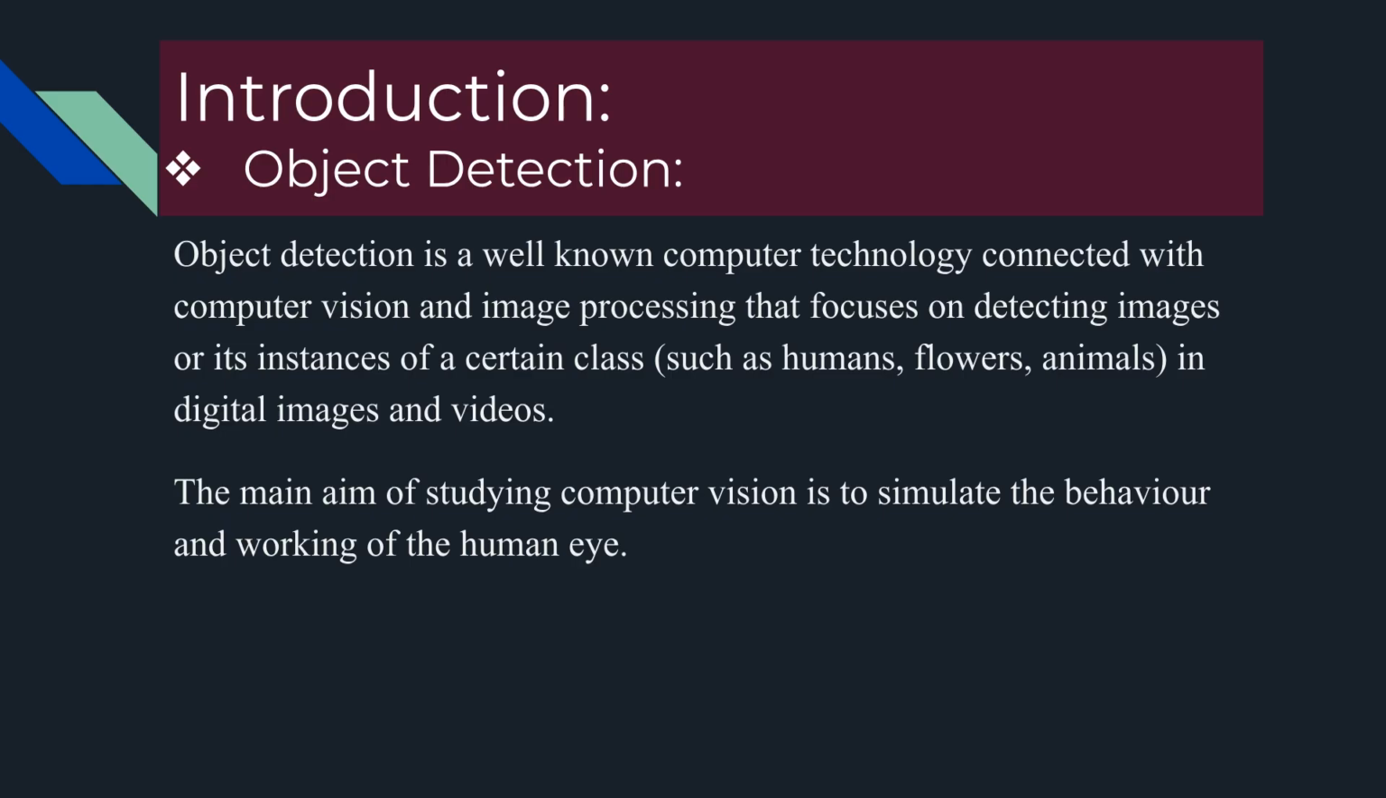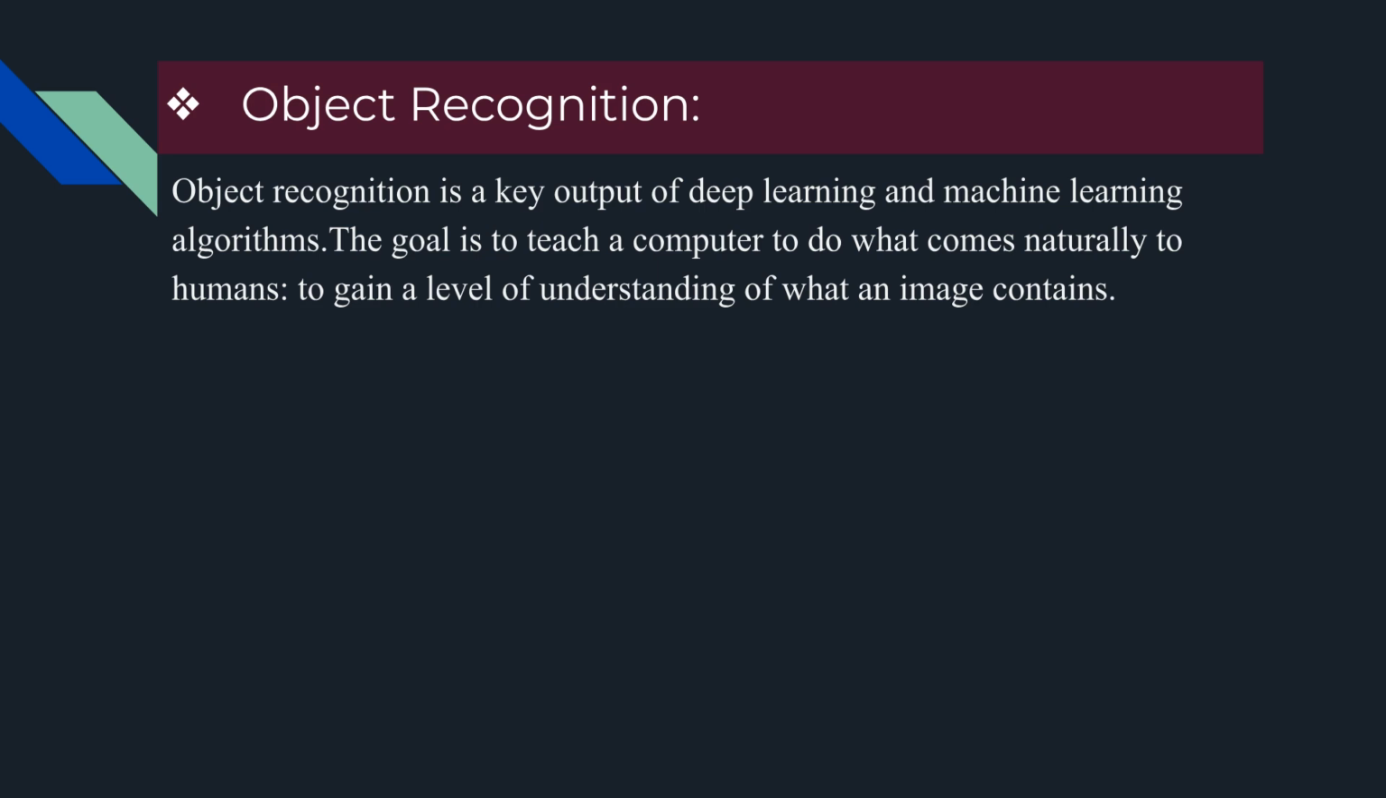Object detection is a key computer vision and image processing technology that identifies instances of certain classes, such as humans or animals, in digital images and videos. The main goal of computer vision is to simulate the behavior and working of the human eye. Object recognition is a core outcome of deep learning and machine learning algorithms. The goal is to enable computers to understand what an image contains, a capability that comes naturally to humans.